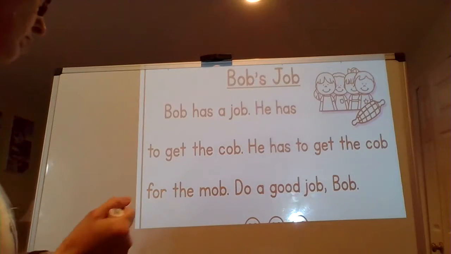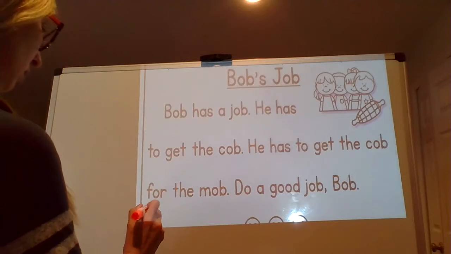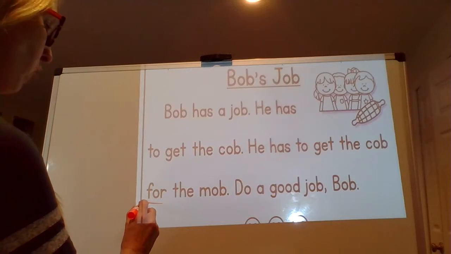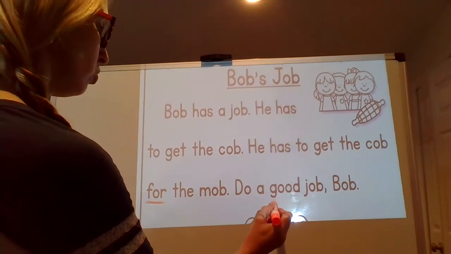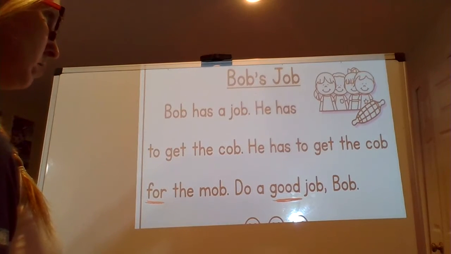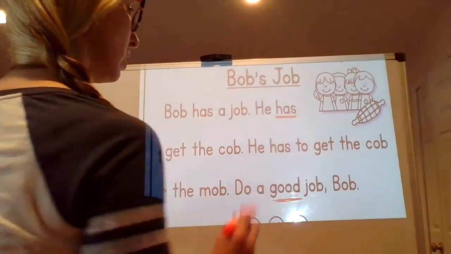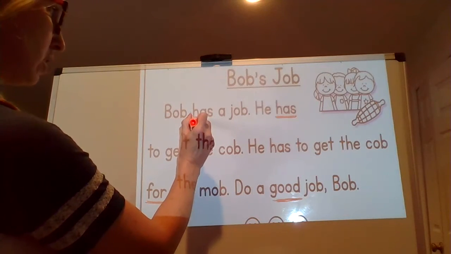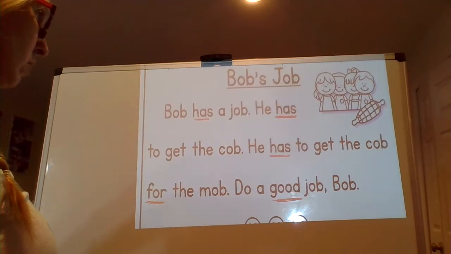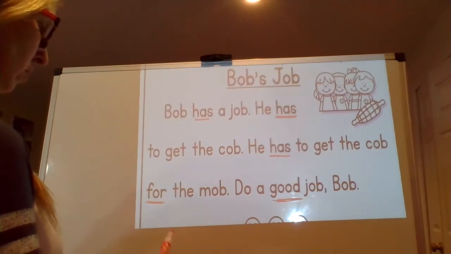We have this sight word we need to make sure that we know. That's the word for. Make sure you know for. We have this new sight word, good. We have the word has. I see has a couple of times. So make sure you know has, good, and for.